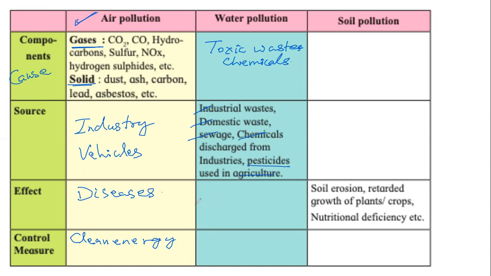Again, what is the effect? What is the one major impact of water pollution? What will happen if we do this? Okay, Tushar is saying the waste from our toilets also. Yes, correct, good. Anushka is saying fish will die. Yes, so death of organisms, health will deteriorate, and it will cause diseases. Correct, you can complete it. And what do we need to do to control this?